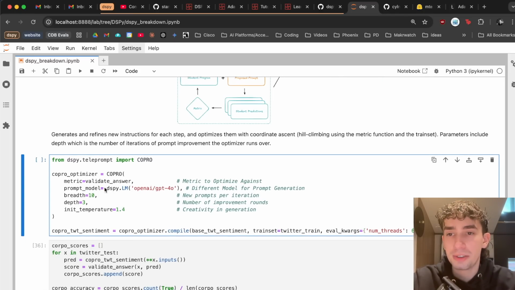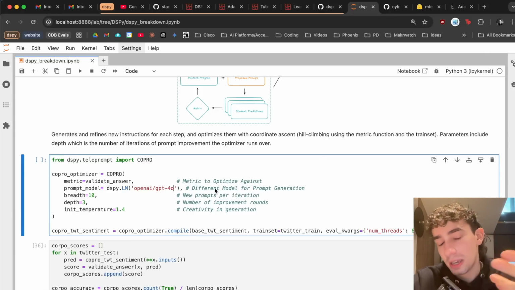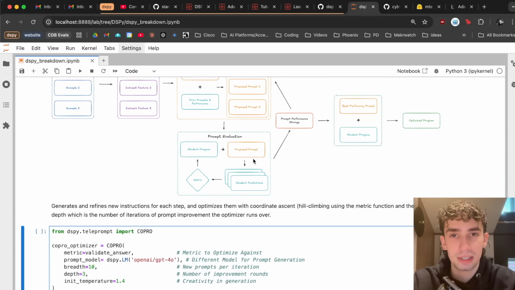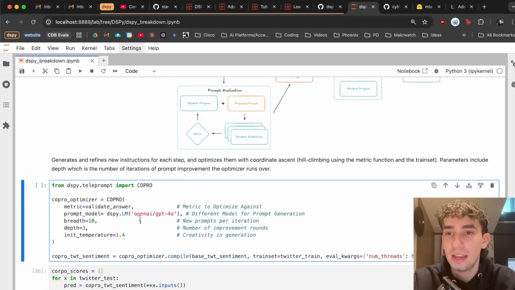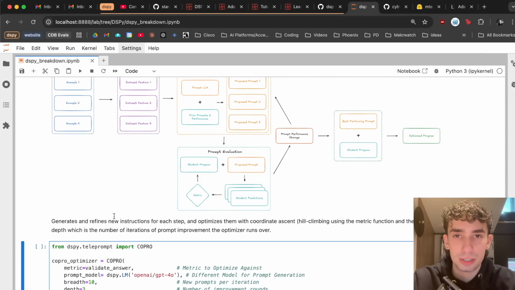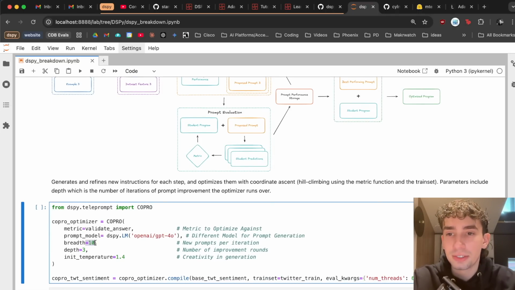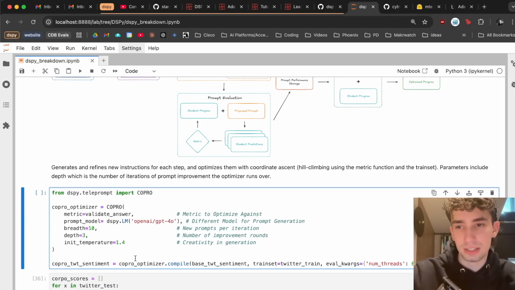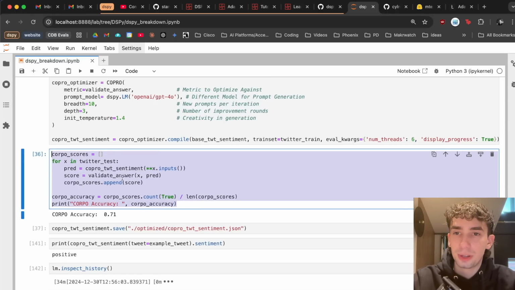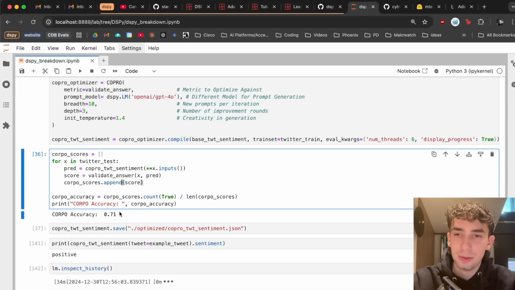So for our optimizer, we're going to be using our validate answer metric, a different prompt model. I actually implemented GPT-4o since the power of this really comes when you can use a larger model to do these more complex tasks like create instructions, and then a breadth and depth of 10 and 3. Essentially, it's going to try 3 different sets of 10 prompts and a high temperature so that we can have creativity in the generation. So once we validated this with our held out testing data, we can see that our accuracy rose to 0.71.